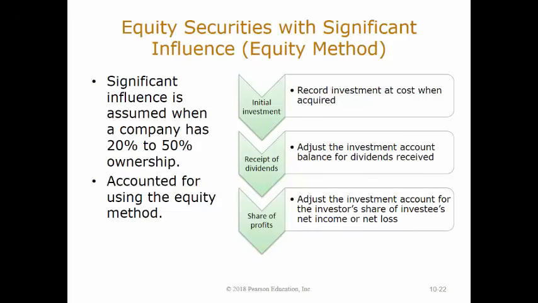When a company invests in equity securities with 20 to 50% ownership in the investee's voting stock, the investor can significantly influence the investee's decisions. This influence may be helpful if the investees and investors' businesses are somehow related. These types of investments must be accounted for using the equity method. Investments accounted for by the equity method are recorded at cost at the time of purchase. When dividends are received, they are treated as if they were a return of capital rather than as earnings. Under the equity method, the investor also must record annually its share of the investee's net income.